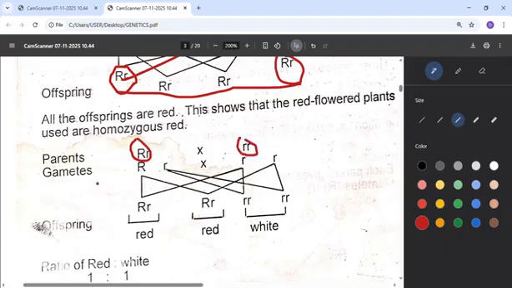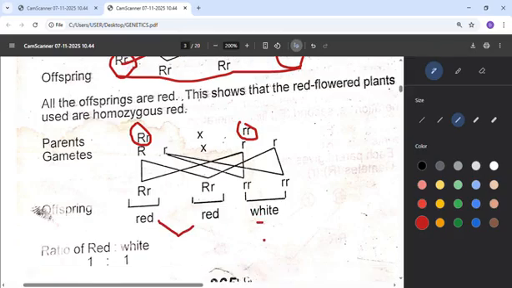So when we did that, big R joined with small r, big R joins with small r, then small r with small r, another small r with small r. So this one we call it red, that's heterozygous red. Then these ones, they are white, homozygous white. So meaning that we have gotten back our red and our white. So that shows that we have gone back to the phenotype.